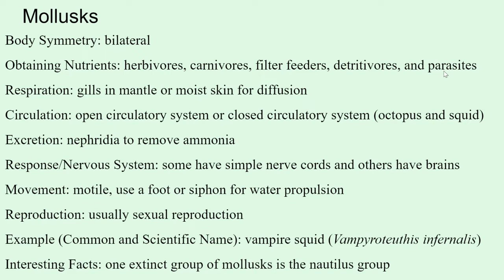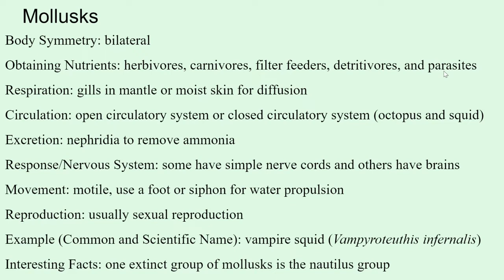They can get their nutrients in many different ways, ranging from herbivores, carnivores, filter feeders, detritivores, and parasites. For respiration, for getting oxygen, most of them have gills in their mantle if they're underwater marine organisms. Or if they're land animals like snails and slugs, they have moist skin to diffuse oxygen into their body. Their circulatory systems can vary. Some have open circulatory systems, like our snails and our slugs and clams, but others have closed circulatory systems, like octopi and squid. So it just kind of depends within the mollusk.